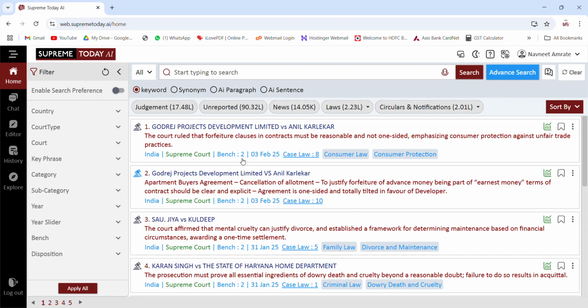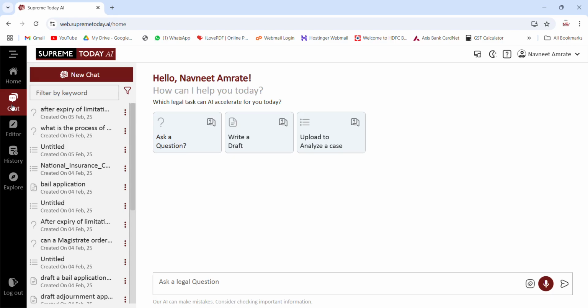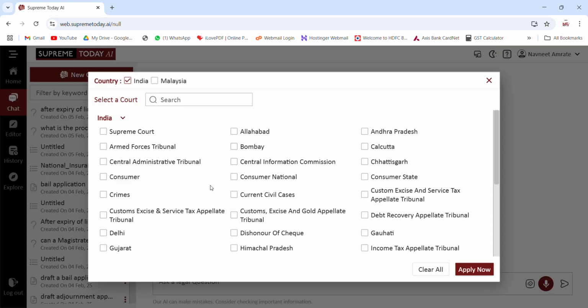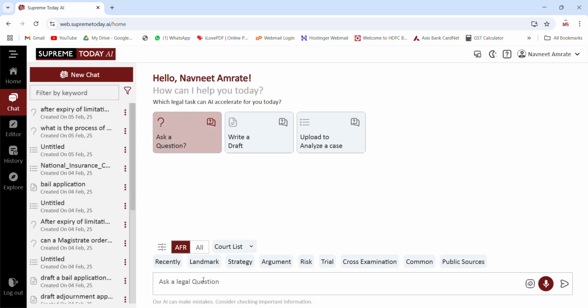Now, it was about search and AI assistants in the first segment. The second segment is about chat. So in chat, the second option below home, you can use chat. Now chat has the power to give you a reply on any question you're looking for. Now for example, you want to ask a question to it. So just click on ask a question, and again here you can choose it to answer from specific courts, like it should not answer from every court. It should answer from Supreme Court. It should answer from Bombay High Court. So you apply here. Then you can ask your query here.